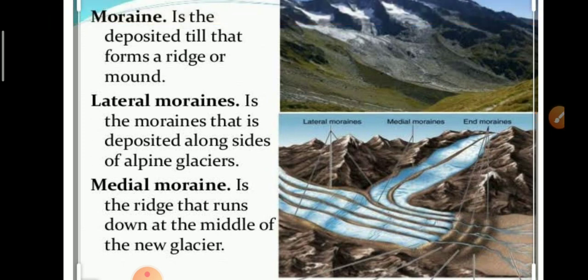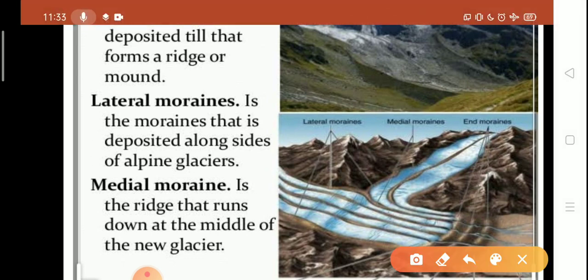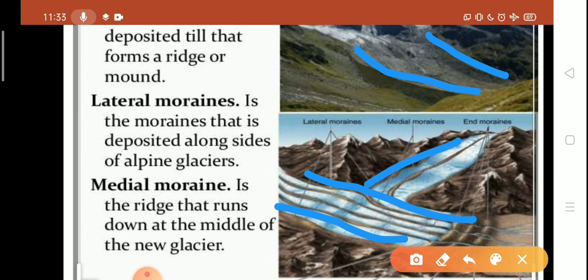Now depositional landforms: moraines. It is deposited till that forms a ridge or a mound. Material carried by glaciers, such as rocks, sand and silt, gets deposited, and this deposit forms the glacial moraines. Whenever material is carried by glaciers, it gets deposited and collects in one place, and what does it form? Moraines. Look at this picture. This picture shows the moraines.